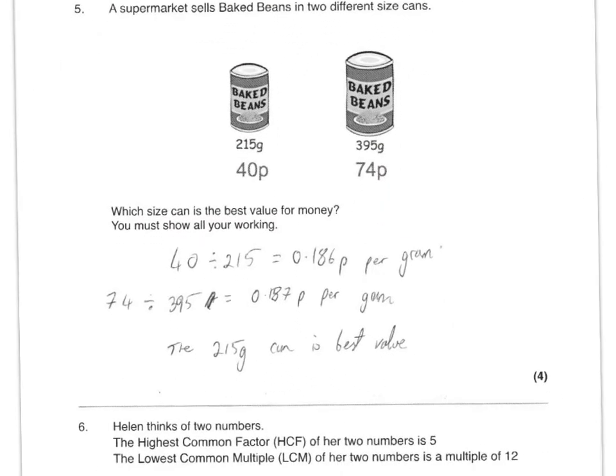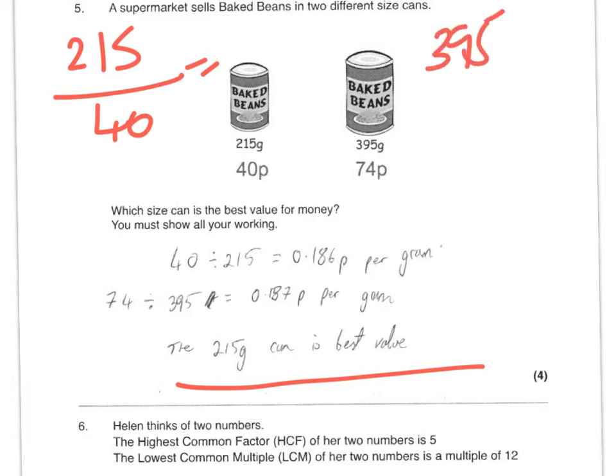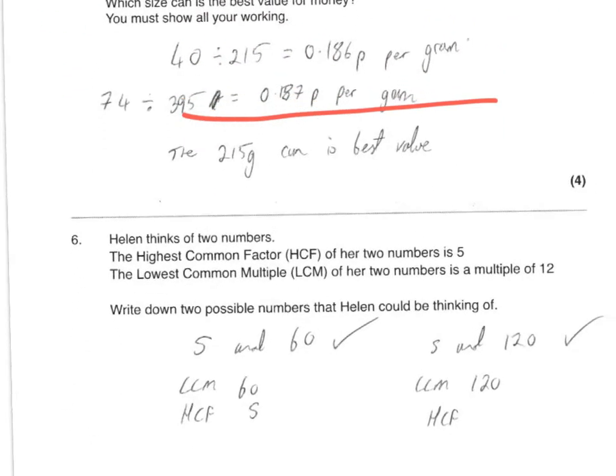Best buy. So here we go. The answer here is the 215 can is the best value. They've done it cost per gram. I can show you a way that shows you cost per unit. So 215 grams divided by 40. Here we go. You get an answer per penny. So this will tell you how many grams you get per penny. If you got this one, 395 divided by 74. Here you get how many grams per penny. Obviously, the more grams you get per penny is the better buy. So we get the same answer. It'll be 215 can.